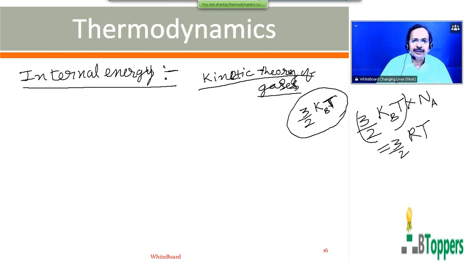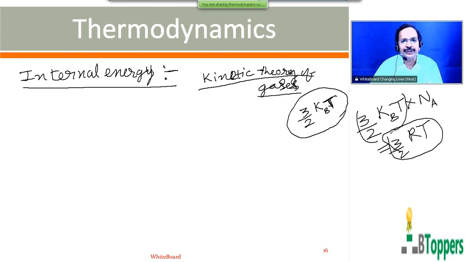So you can say that, of course, later, as discussed in the kinetic theory of gases, how do we calculate the internal energy of a gas. The internal energy of 1 mole of an ideal monoatomic gas, whose molecules are assumed to have only translational kinetic energy, at temperature T can be taken as 3 by 2 RT. Therefore, the internal energy of a fixed mass of an ideal gas with a given atomicity is directly proportional to the temperature of the gas.